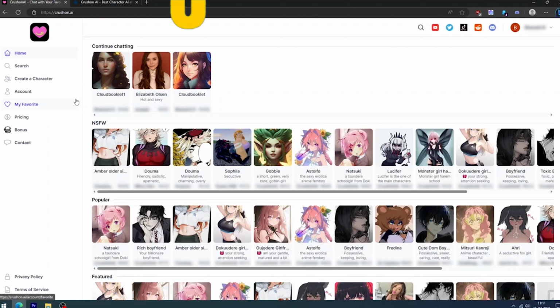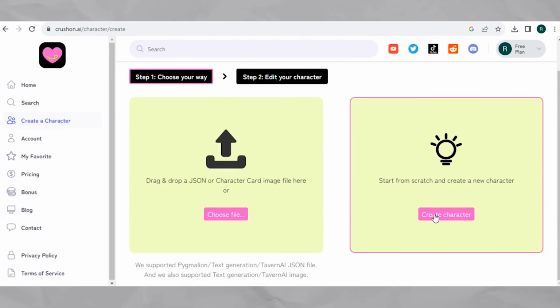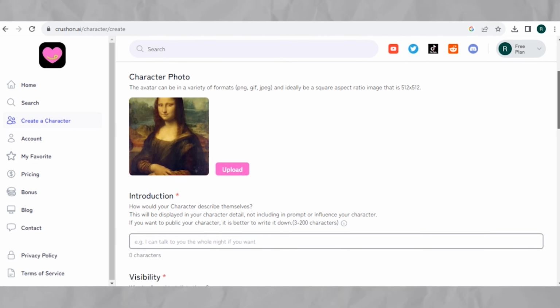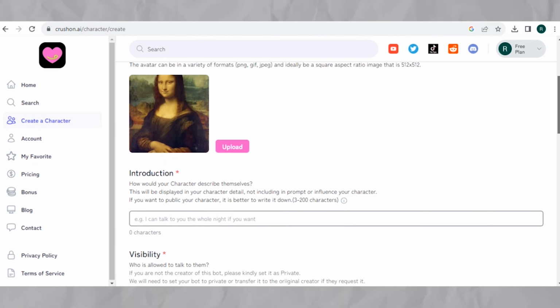Click Create Character on the left. Enter the name of the character and upload the avatar image. Enter the short description that explains the character in short terms. You can choose the visibility of the character, either public, unlisted, or private. You can enter the tags, which is optional. Now choose the category you wish.